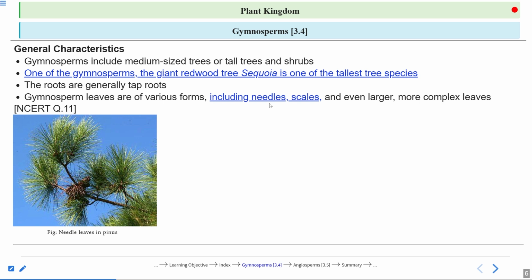Some, like the Cycas plant you must have seen, have compound leaves, but not needles as in Pinus. Yes, they have a very thick cuticle covering to minimize transpiration. Plants that adapt to minimize transpiration mostly grow in xerophytic conditions.